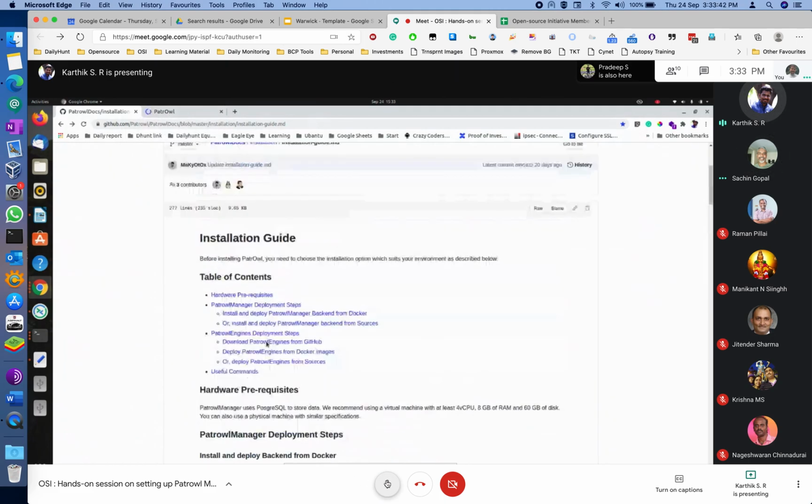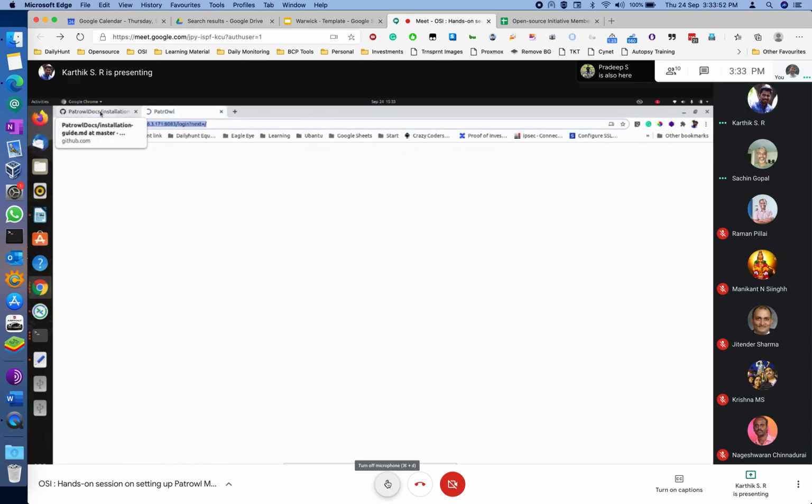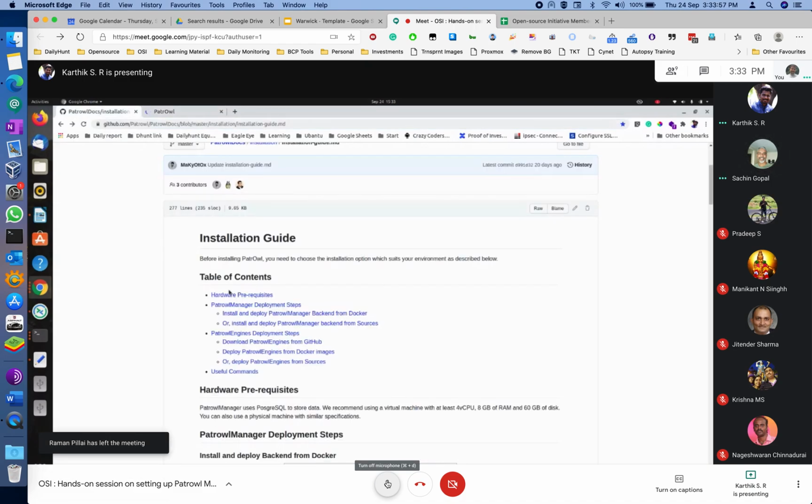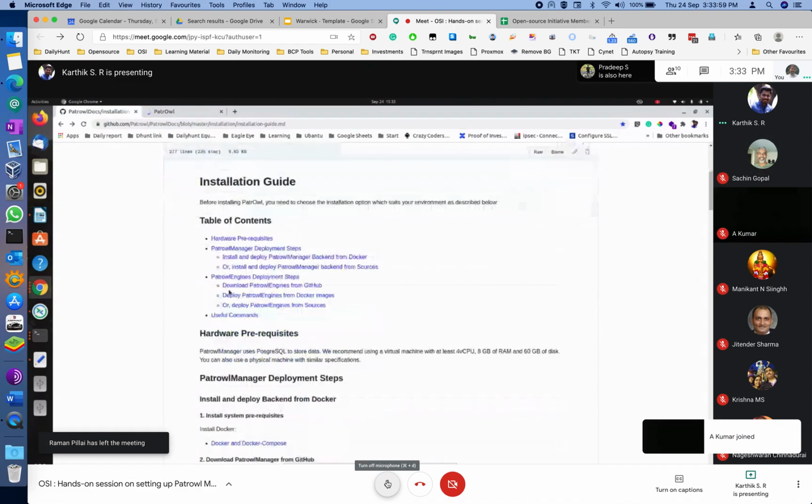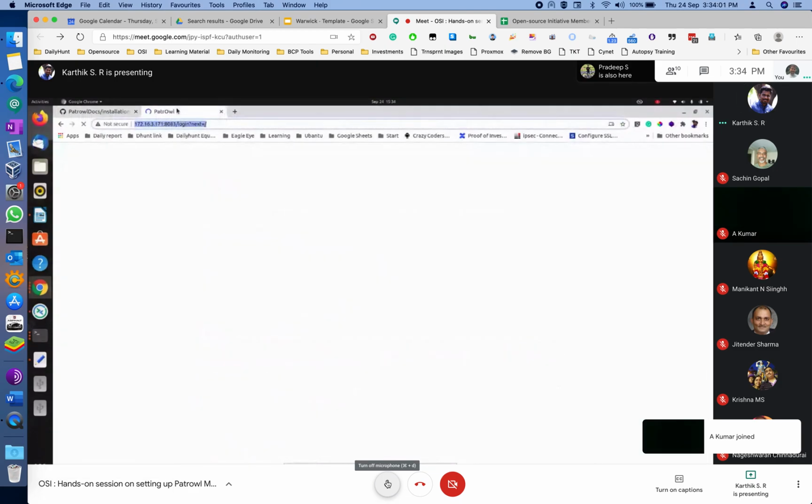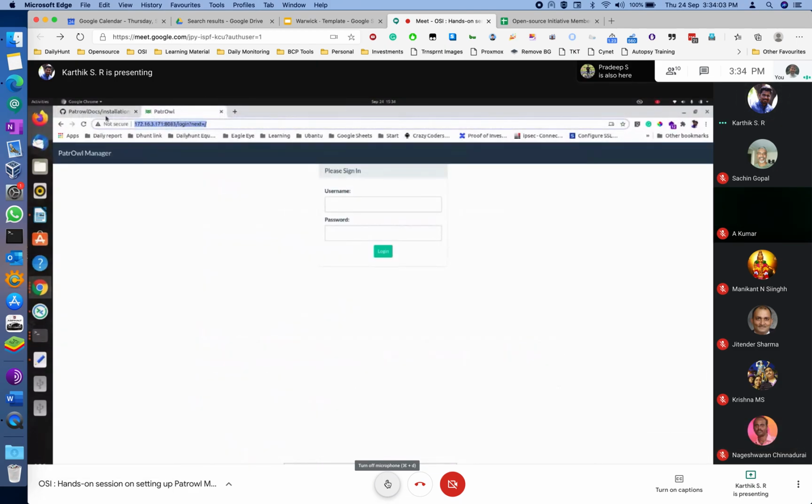The default they are giving is 4 CPU and 8 GB RAM and 60 GB hard disk hardware requirements. But we gave a little low, that's why.